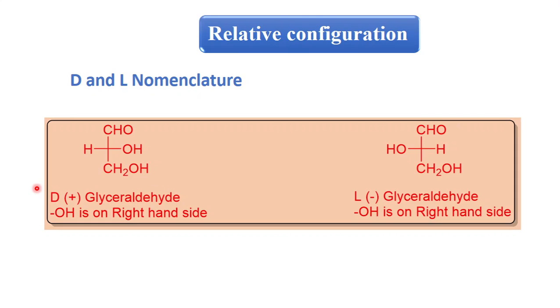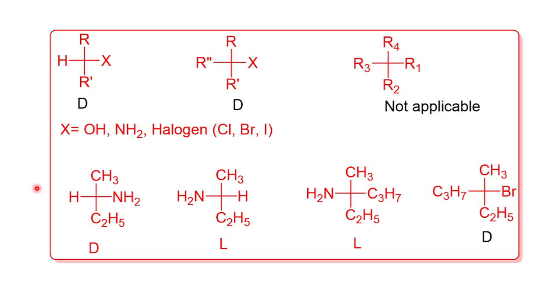Now let's move to the next slide. This D and L nomenclature can also be used for compounds having this type of structure: chiral carbon with R, R dash, X and H. It is not applicable to a compound with R, R dash, R; if all are alkyl groups, then D and L nomenclature will not be applicable.